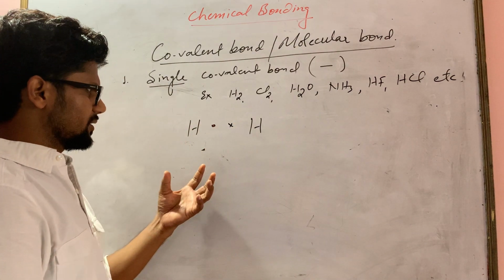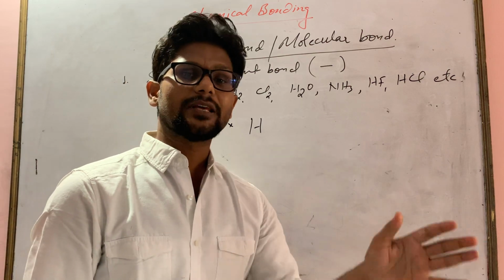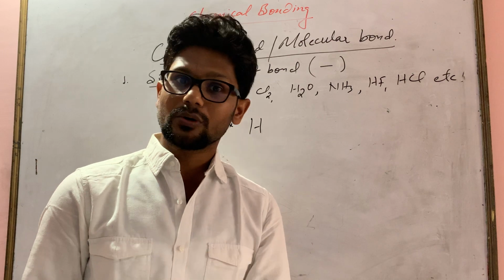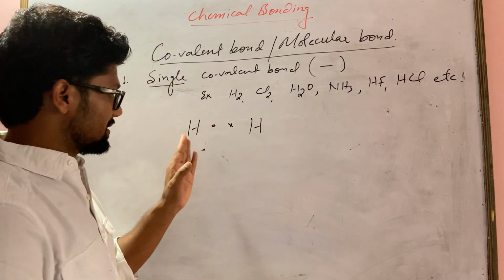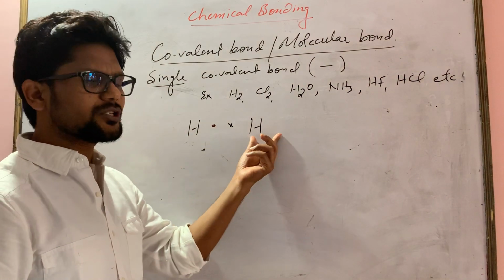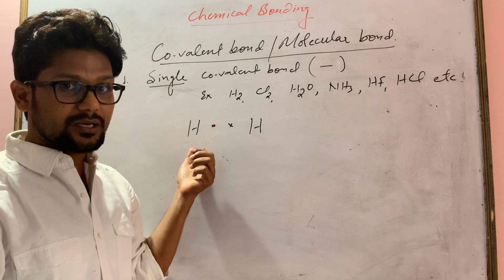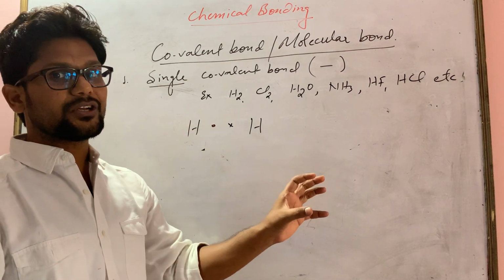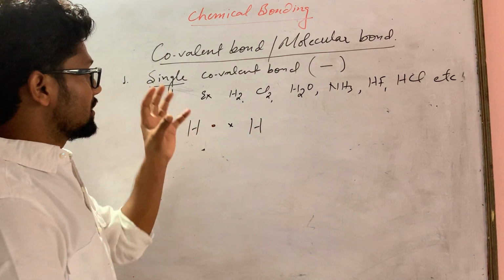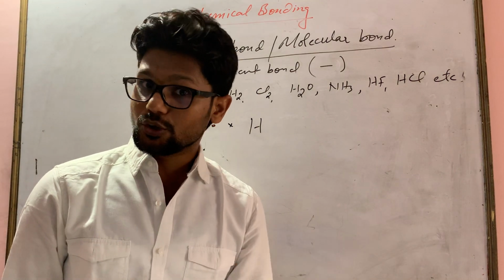It can't lose. Suppose the question can come: it can lose, it has the possibility to lose electron. But if it loses electron, it becomes 0. Is it stable? No, it is not stable. Suppose this hydrogen is losing 1 electron and giving it to the other hydrogen, which becomes stable. But this hydrogen is having 0 electron, so it is unstable. It means transfer of electron is not possible. As I said in the condition, the covalent bond is formed always between non-metals, including hydrogen.